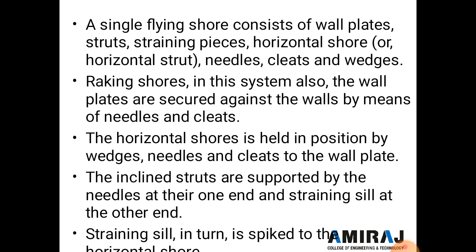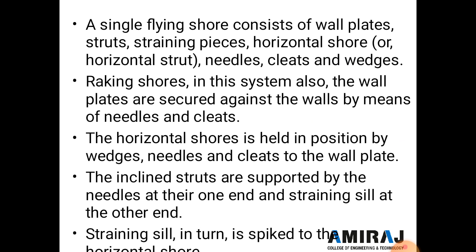So here a single flying shore consists of two wall plates, struts, standing piece, horizontal shore, needles, cleats and wedges. So these are the elements of single flying shoring. And as in raking shore, in this system also the wall plates are secured against the wall by means of needles and cleats, and the horizontal shore is held in position by wedges.